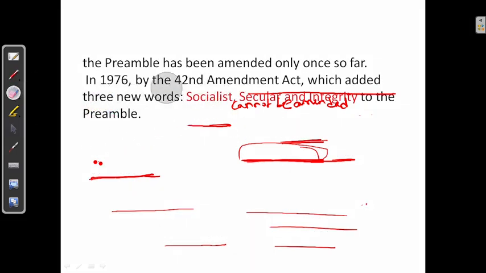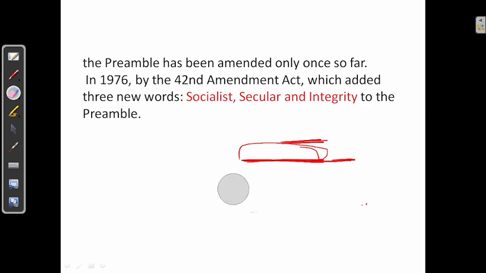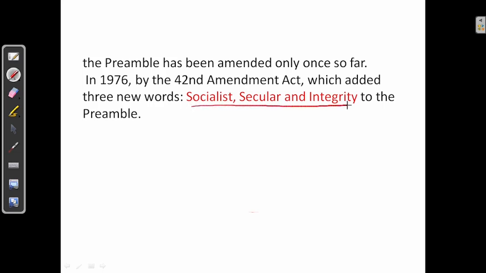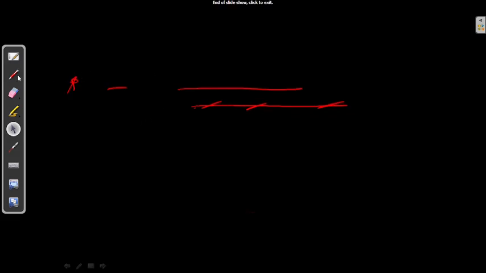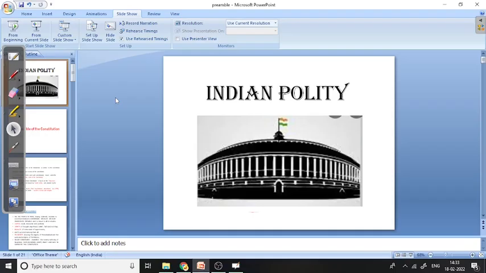Next, the preamble has been amended only once so far. Three words were included by the 42nd Constitutional Amendment Act of 1976, that is socialist, secular, and integrity. With this we are done with the preamble of the constitution. In the next class we will see the Union and its territories. Thank you.